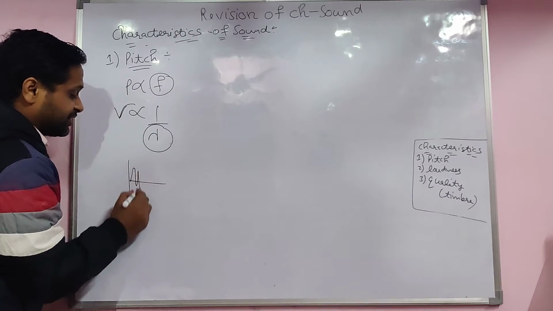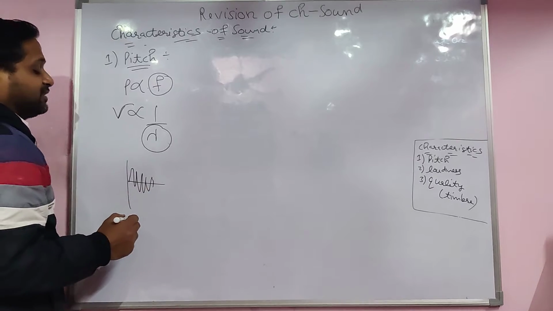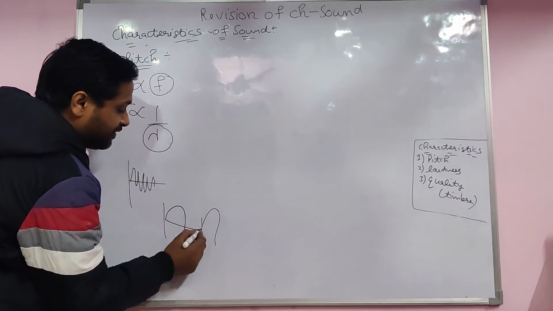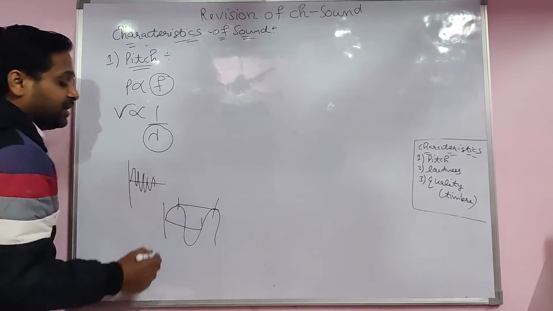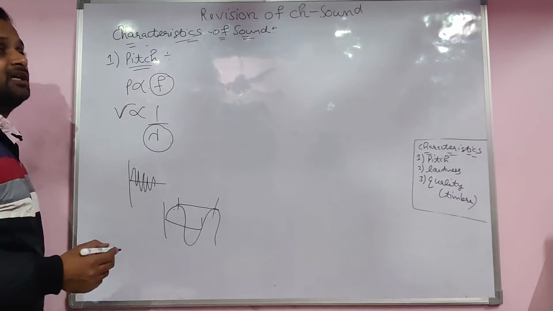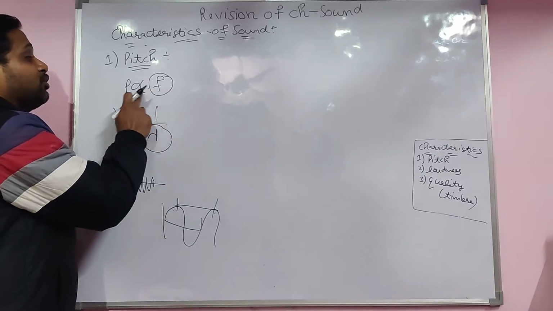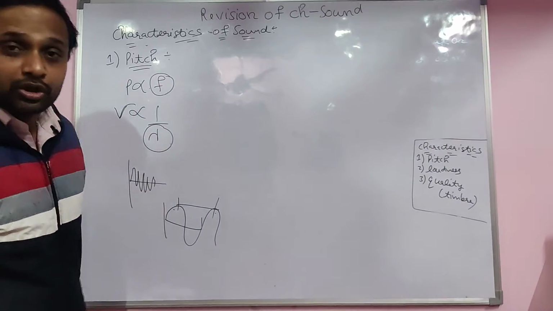If there is more vibration, the wavelength is less. If there is a big step, there is less vibration and the wavelength is more. The distance between two maxima is called the wavelength. Yes. If the frequency is more, the pitch is also more.